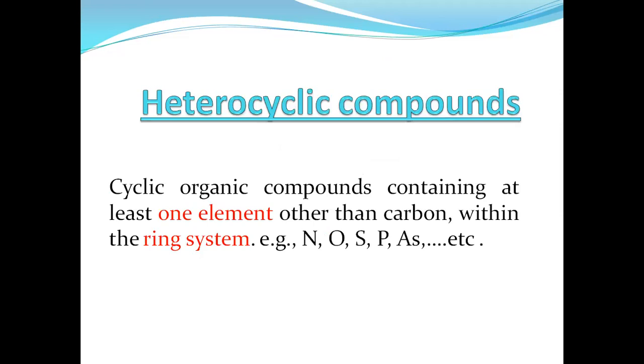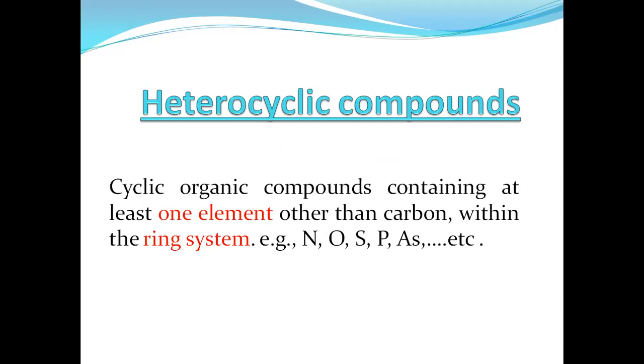Firstly, we have to discuss what heterocyclic compounds are. Hetero means different. Cyclic means if any different atom apart from carbon is present in the cycle, those compounds are called heterocyclic compounds. Generally, the definition of a heterocyclic compound is a cyclic organic compound containing at least one element other than carbon within the ring system.